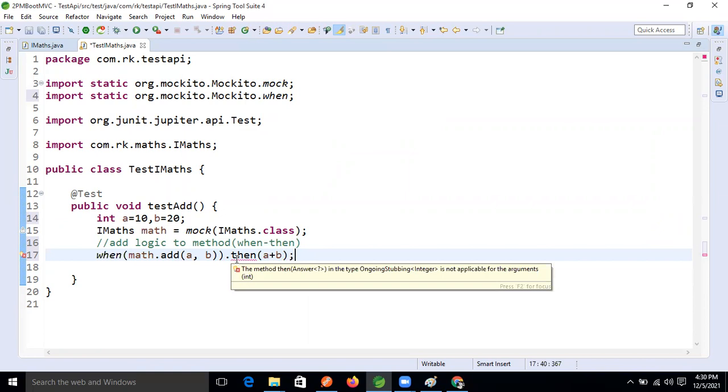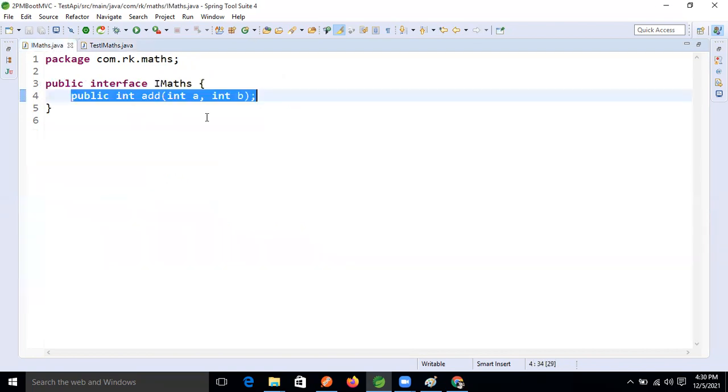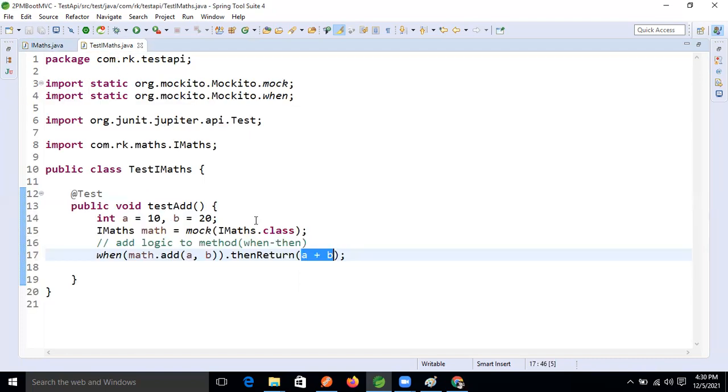Then return a plus b, when a and b are injected. Then add it, where? In this abstract method, right?